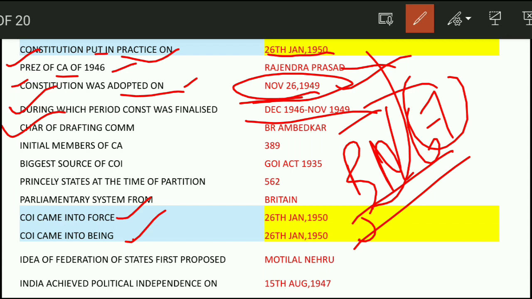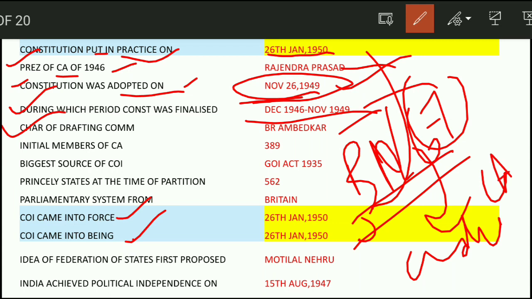And B.N. Rao, one more point you need to know, was appointed as the advisor of the Constituent Assembly. So B.R. Ambedkar was chairman of the Drafting Committee and B.N. Rao was advisor of the Constituent Assembly.